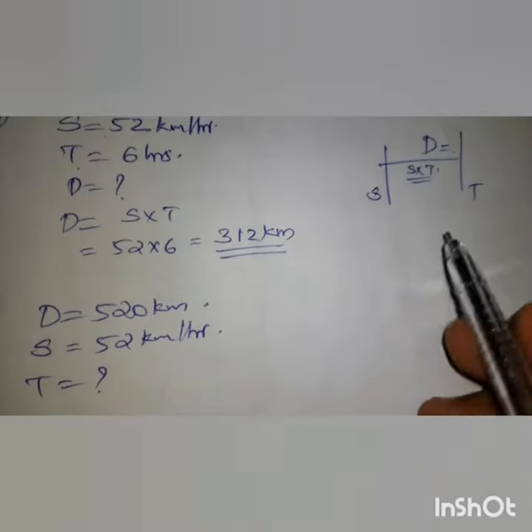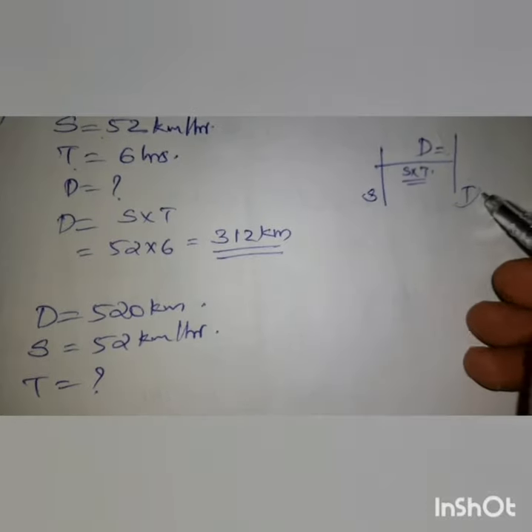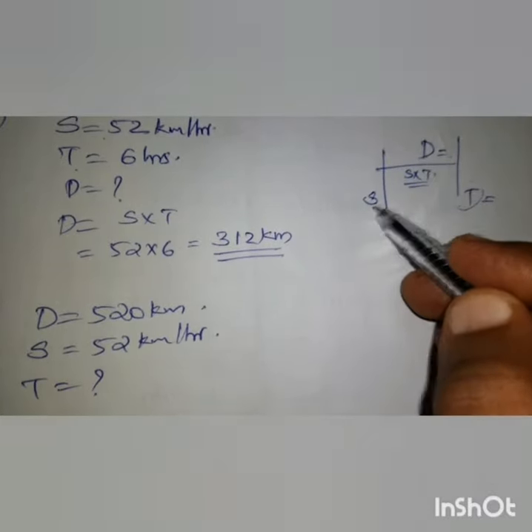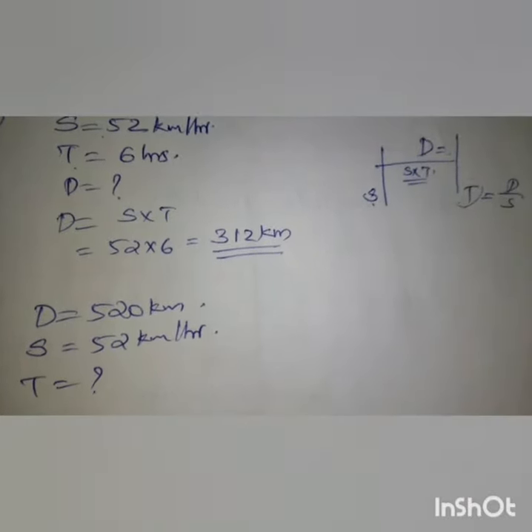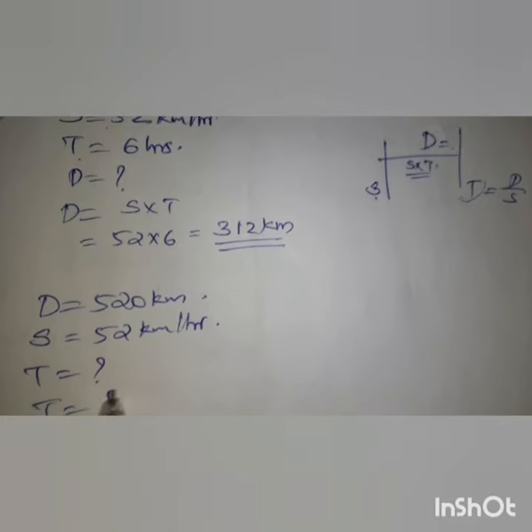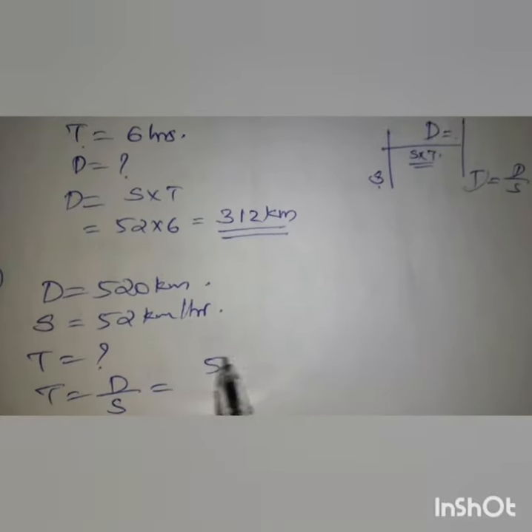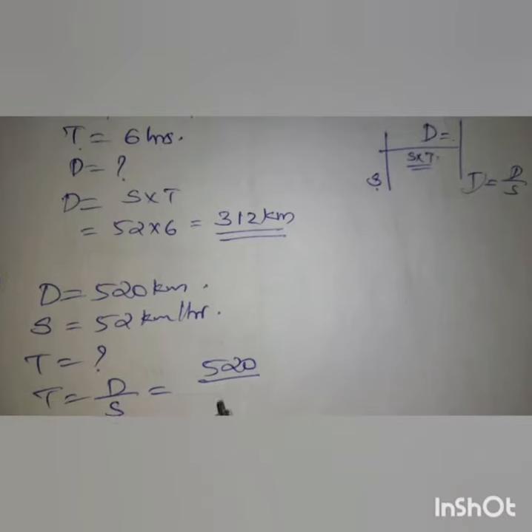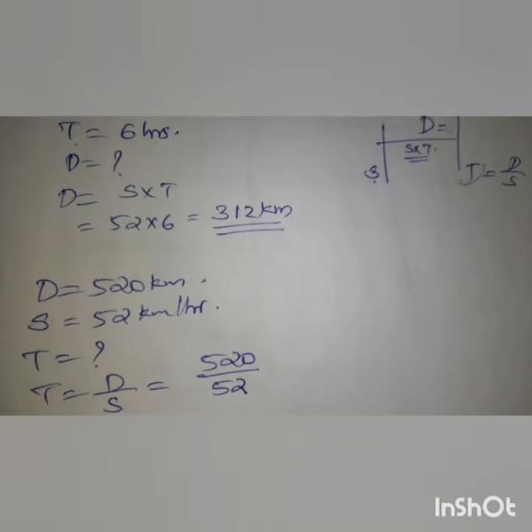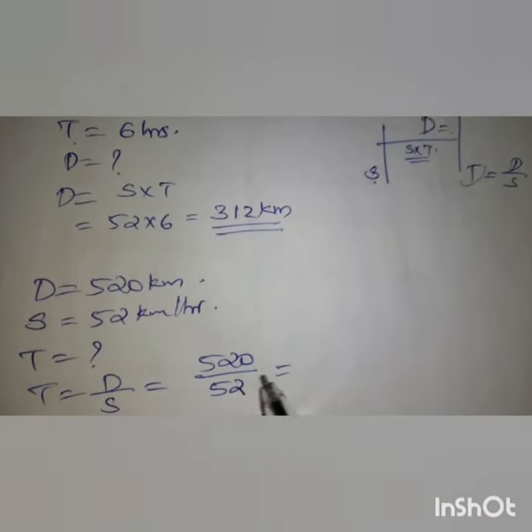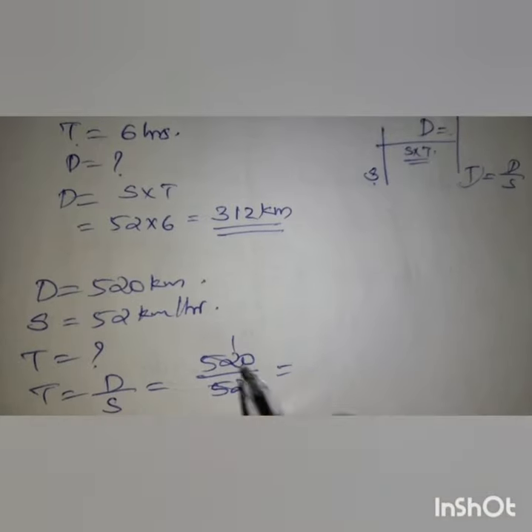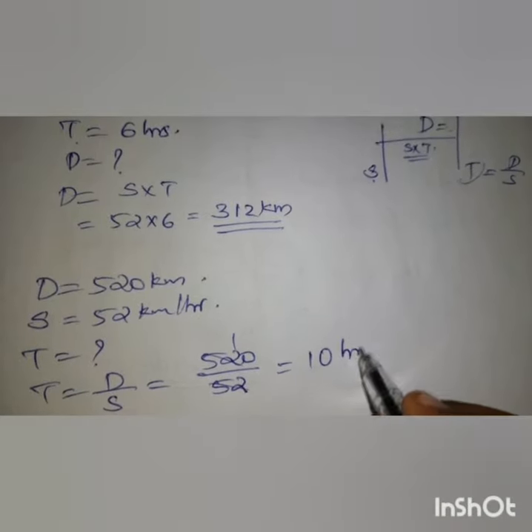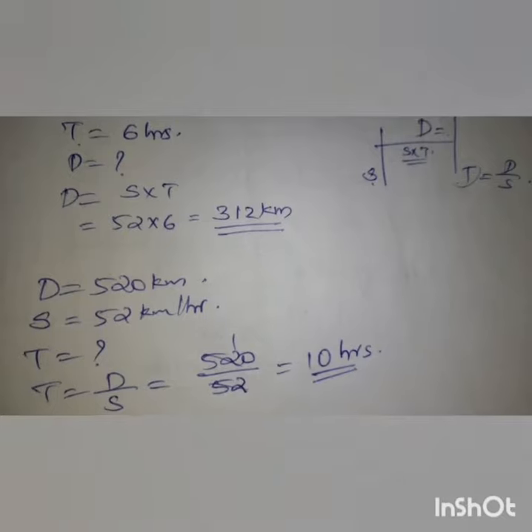So what is the equation for time? Time equals distance by speed. Distance is 520 kilometers with a speed of 52. So what is the answer? 52 into 50 cancels one time. That is 10 hours, the journey will finish.